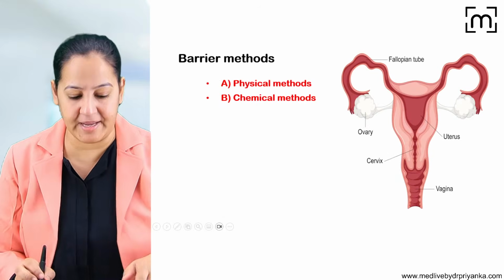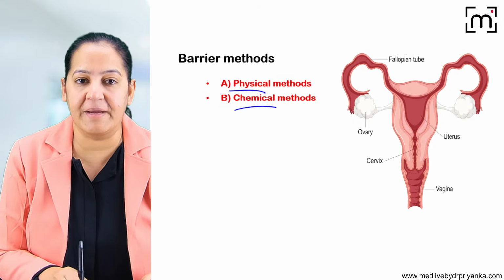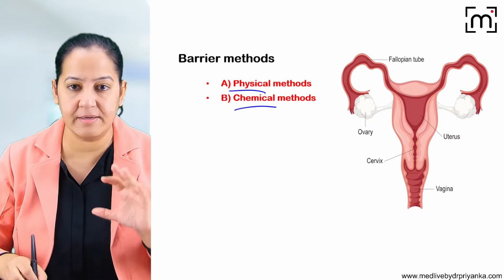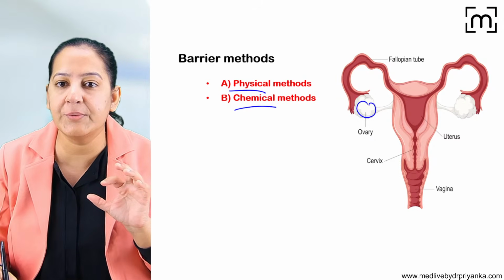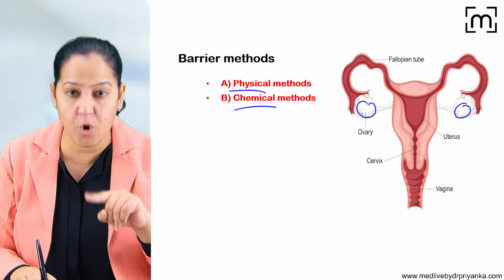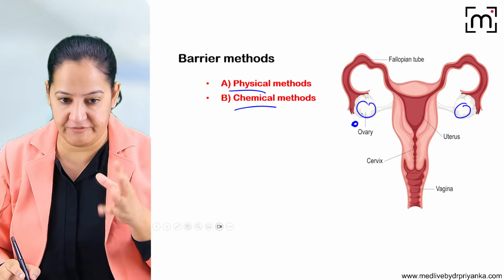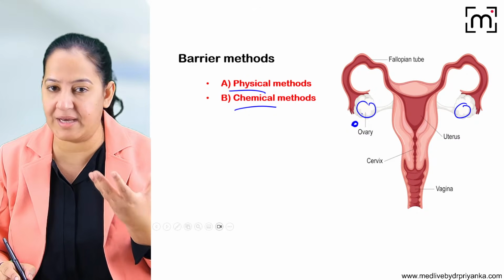There are 2 types of barrier methods, physical and chemical. What do you mean by barrier method? Now please understand, this is the female reproductive tract. I guess everyone can understand this. These are the ovaries you can see here. From the ovaries, ovulation takes place. So this is the ova. Every month, one ova is released from the Graafian follicle. One of the follicles matures. The mature follicle is the Graafian follicle.